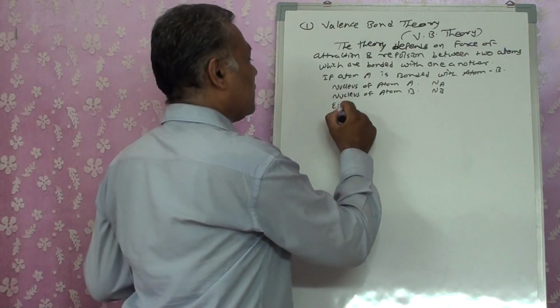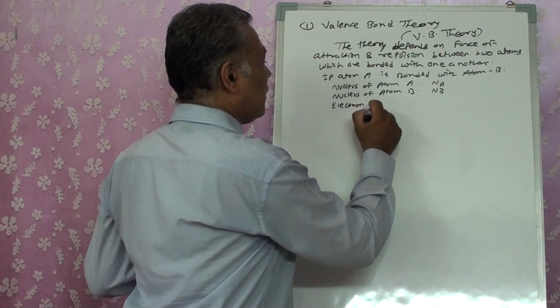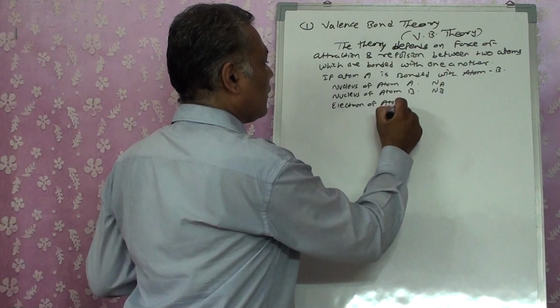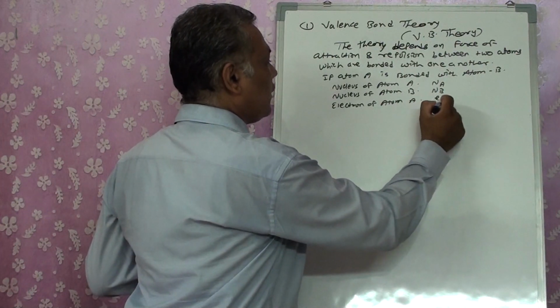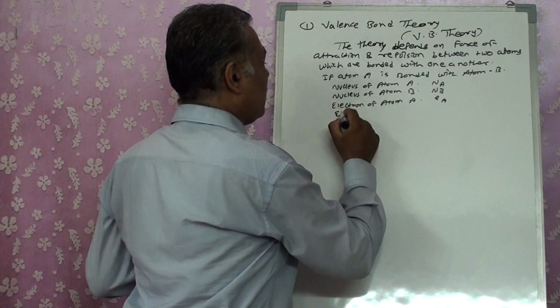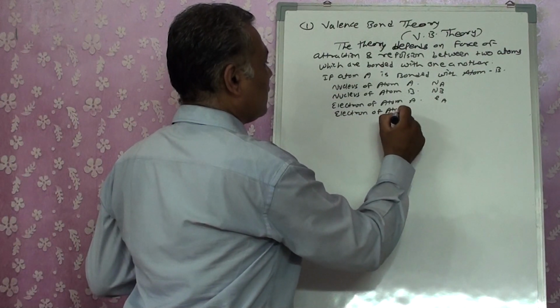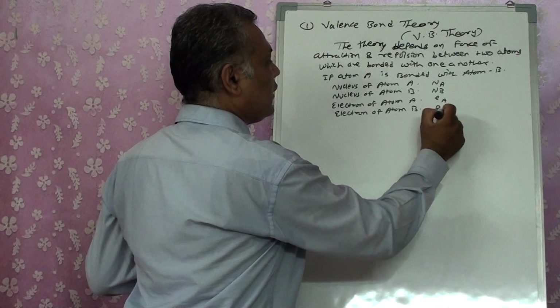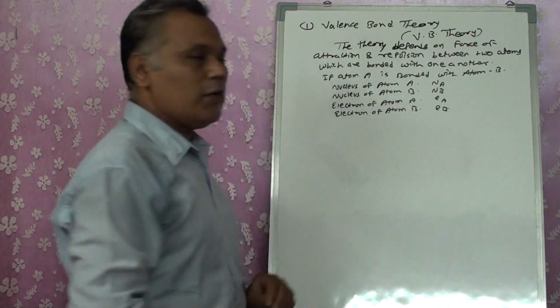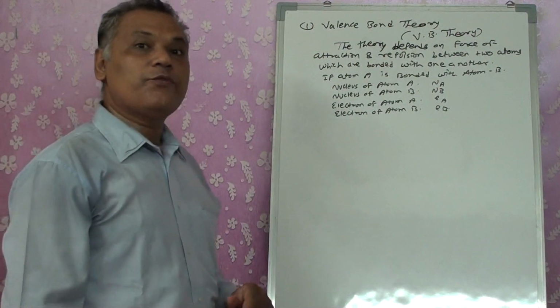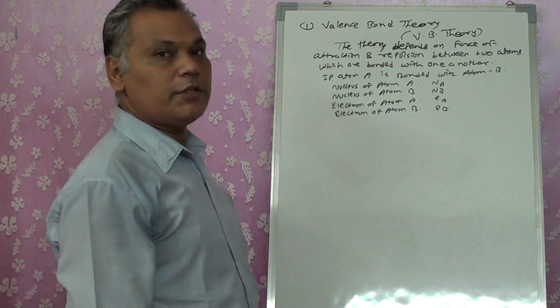Similarly, the electron of atom A we indicate as Ea, and the electron of atom B we indicate as Eb. Then, what are the forces of attraction or repulsion generated in them?